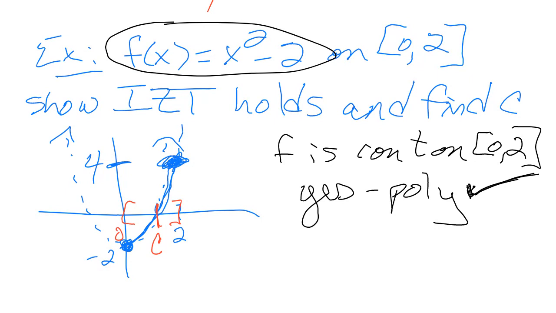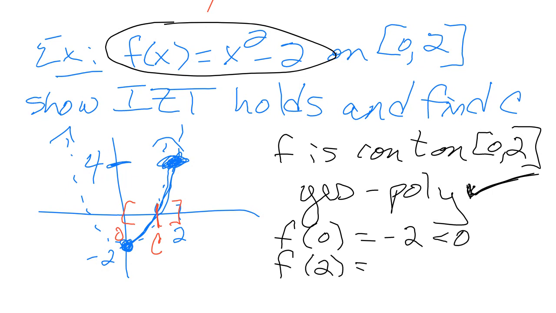So we have that. And then we also have to show the other part, that f evaluated at the endpoints has opposite signs. So f of 0 is negative, which is less than 0, and f of 2 equals positive. Whoa, 4 minus 2. What's 4 minus 2? Isn't it 2? Somebody should have told me that was wrong. I didn't subtract the 2 there. So anyway, if I plug in f of 2, I actually get +2, right? Which is greater than 0, so they have opposite signs. So I have that as well.